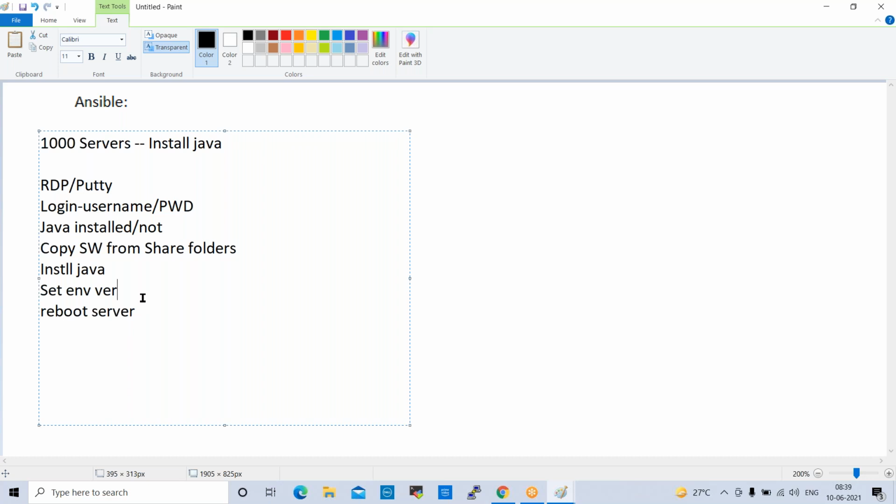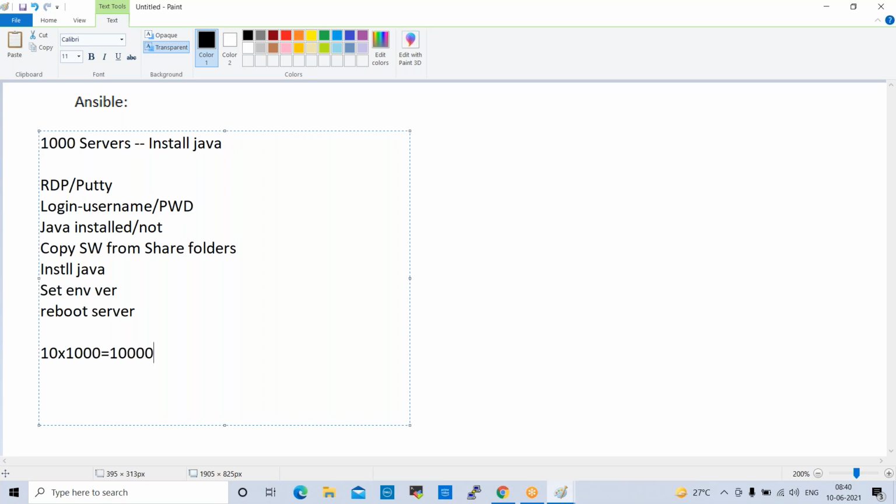For example, if the person has 2 to 3 years of experience, how much time will it take to perform the Java installation on a single server? 20 to 30 minutes. If the person is an expert, it will take 15 minutes. So let us say 10 minutes. 10 multiplied by the 1,000 servers we have is 10,000 minutes. So if you want to deploy Java on 1,000 servers, it will take 10,000 minutes.